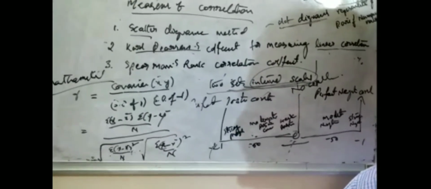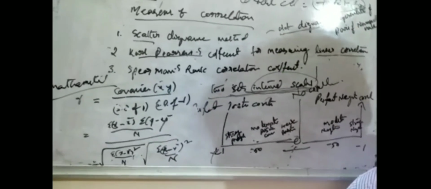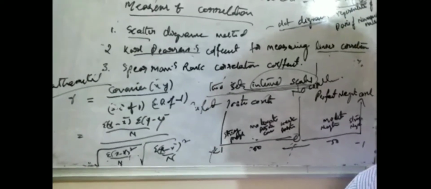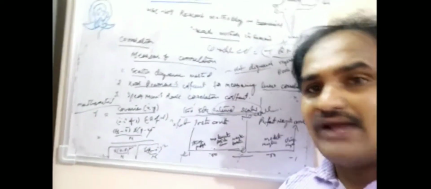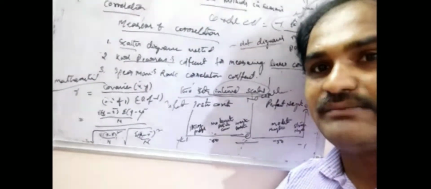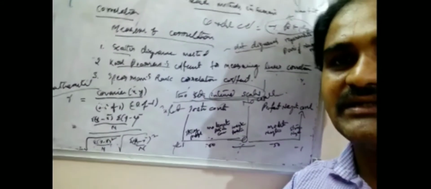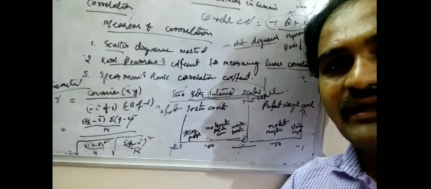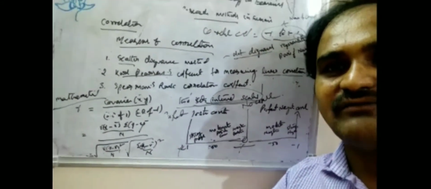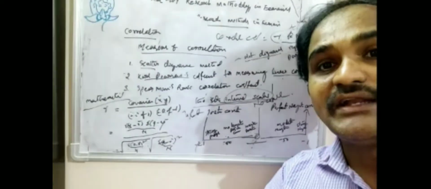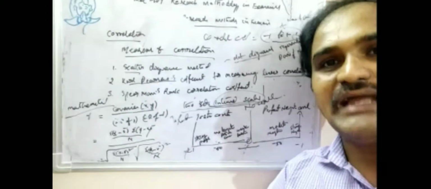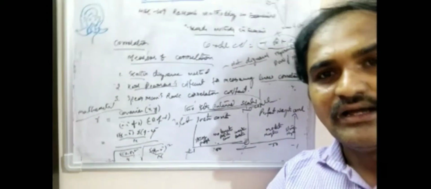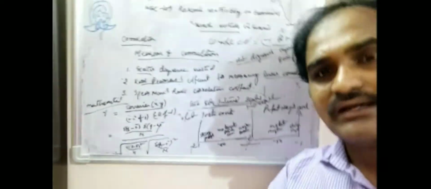You can use this formula when the actual values of x and y are not very large. If the x and y values are not very large, then you can use this model. This method is the direct method, used when there are no very large numbers in the variables of x and y. If the values of x and y are very large numbers, then you can use another method.